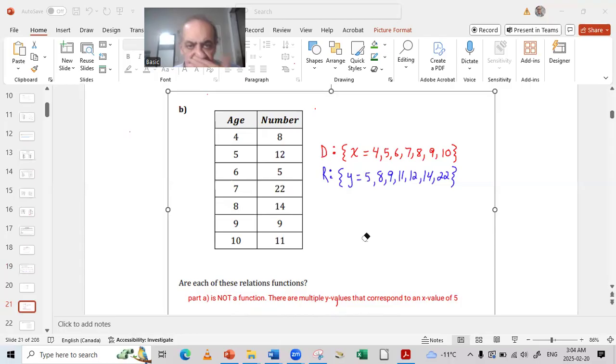Here we go now. The age and the number, the domain and the range here.